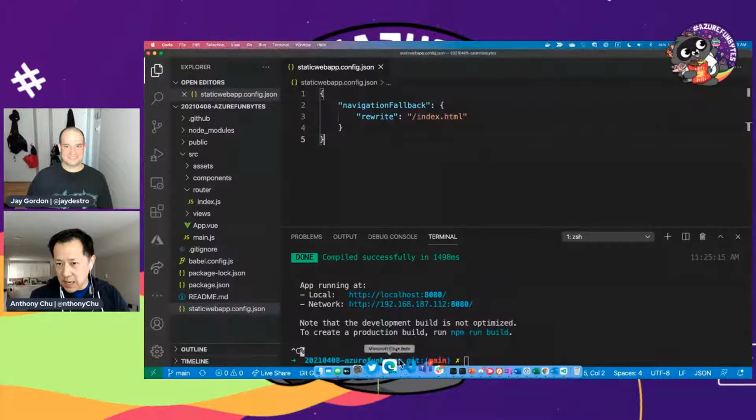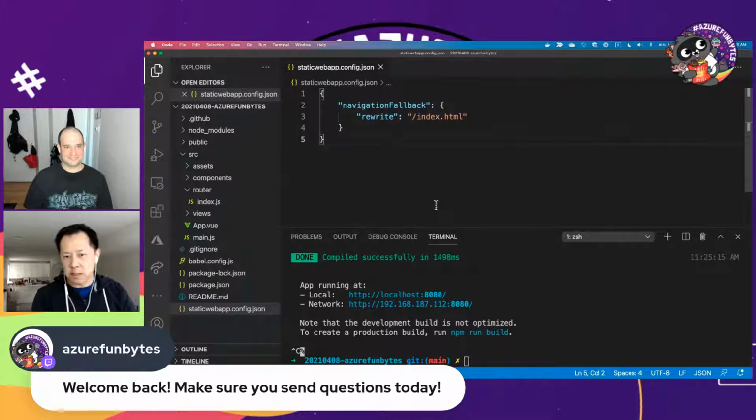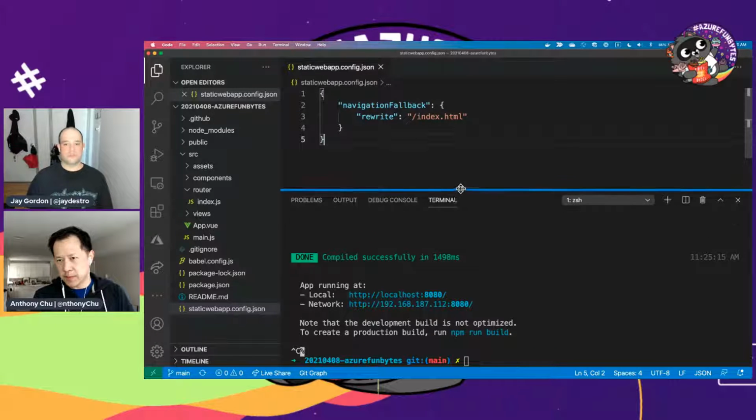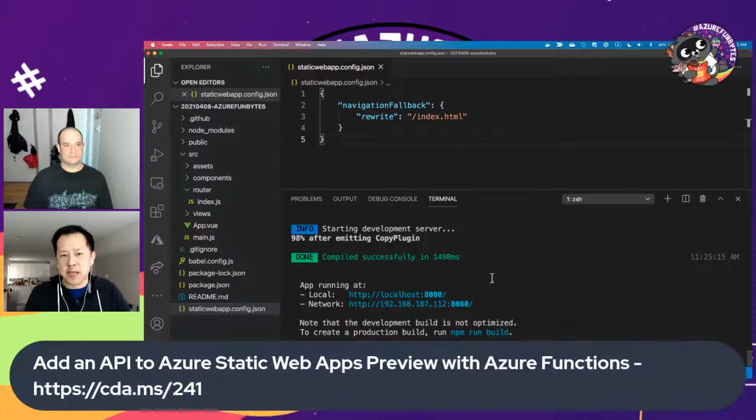Let's go back over to VS Code, and should we show how to add a function? I think that would be really, really awesome because I know functions are one of the things that make this go from static to dynamic. Yeah, so let's do that. We don't have a ton of time, so I'll just quickly add a function, and then you have to imagine how your front end would call this function.